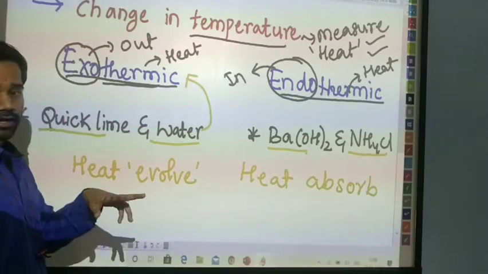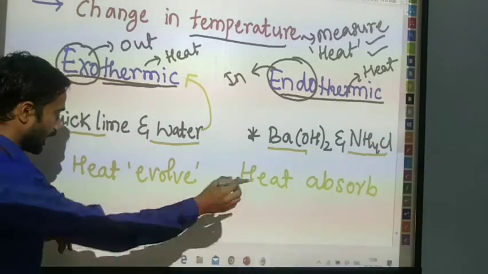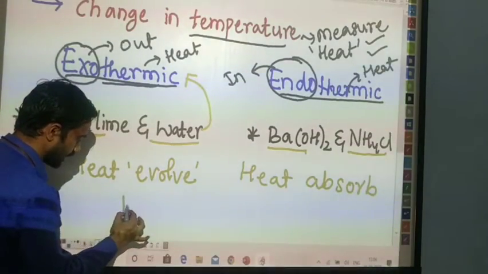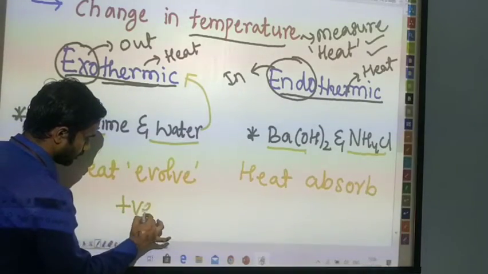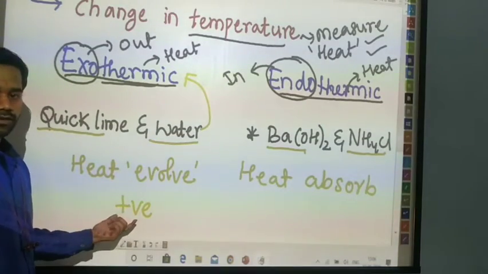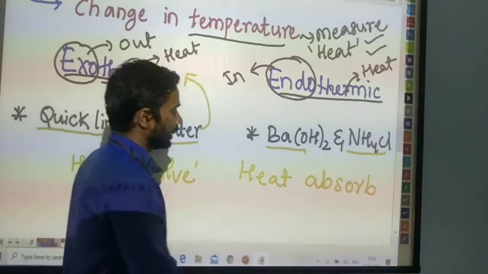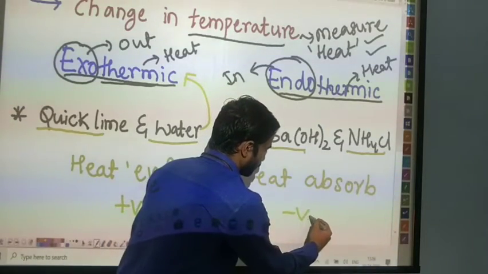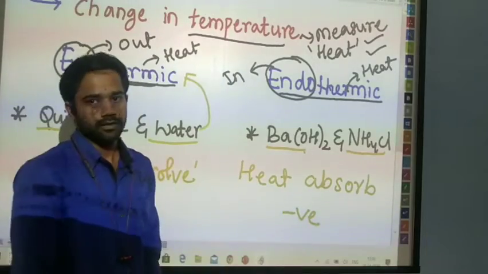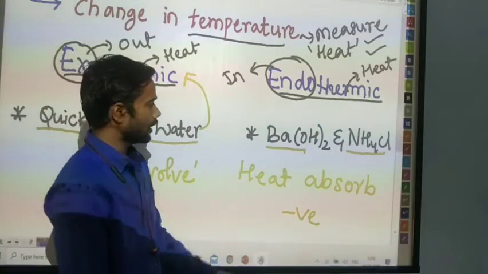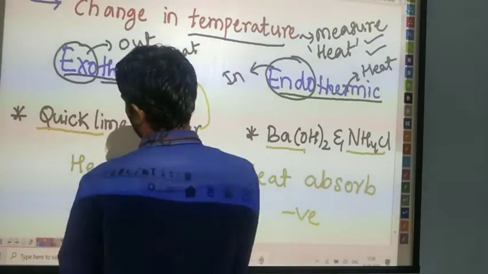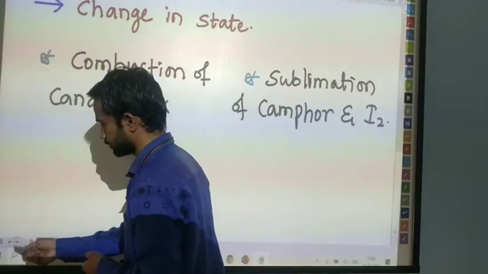In the endothermic reaction, we add a mathematical representation as plus, we call it positive. In the exothermic reaction, we take it as negative. Okay, done. This is known as endothermic and exothermic reaction.